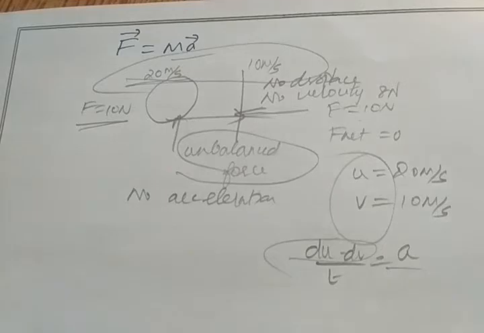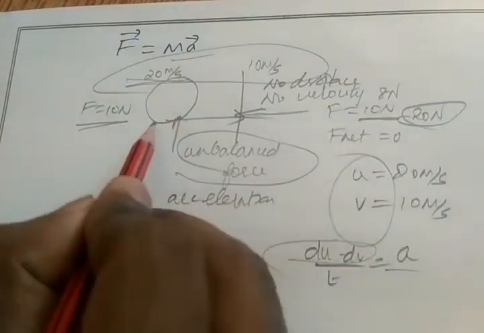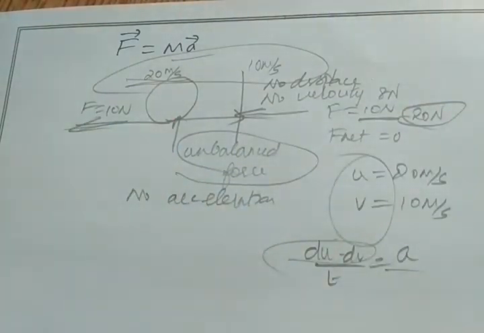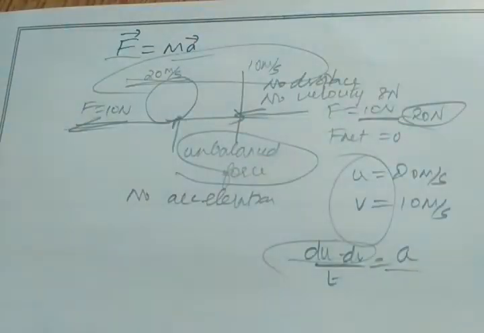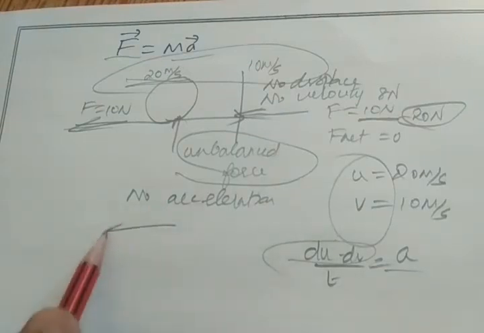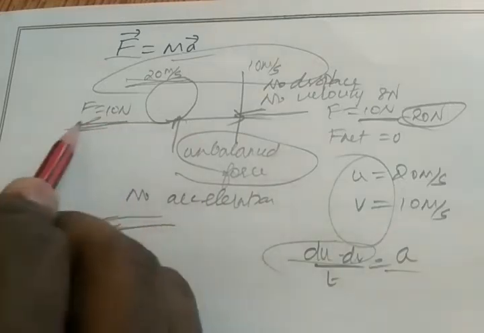Okay, for example, instead of 10 Newton force, I apply 20 Newton force. Okay. Now what will happen with this 20 Newton force? The ball will start to move in this direction. Clear? Because as I said already, where is the direction of force? There must be an acceleration. So if I give 20 Newton force towards this direction, the ball will move in this direction. Now acceleration is in the opposite direction. So the ball will start to move in the opposite direction.